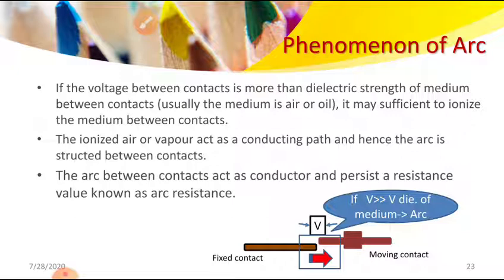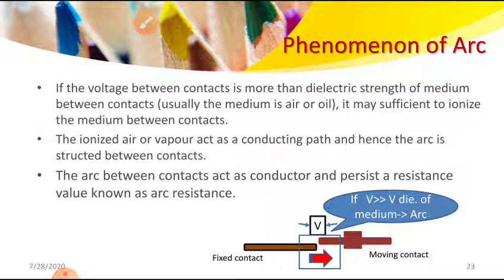The arc is developed between the moving contact and the fixed contact. The arc is a conductor, and each conductor has some resistance. Whatever resistance is present in the arc is known as the arc resistance. This is the thing you should know. Now the current flowing between the contacts depends on the arc resistance. As we know, current and resistance are inversely proportional. If the arc resistance is very high, the current is very low. If the arc resistance is very low, the current flowing through the arc is more.